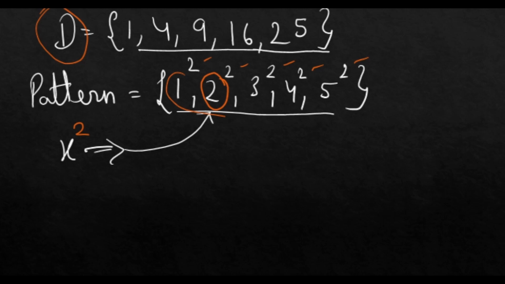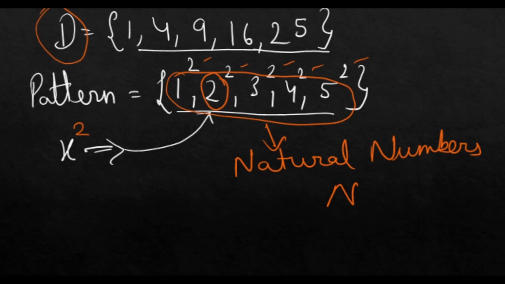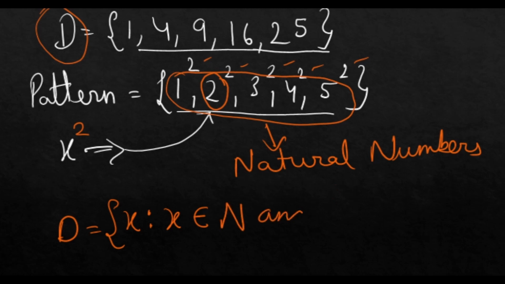And what are these numbers? These are natural numbers. So we will use N again for the property part. So how will we write this? Set D, braces open, x is such that x is satisfying property N and x square, as this is our next property, x square is less than 36, braces closed.